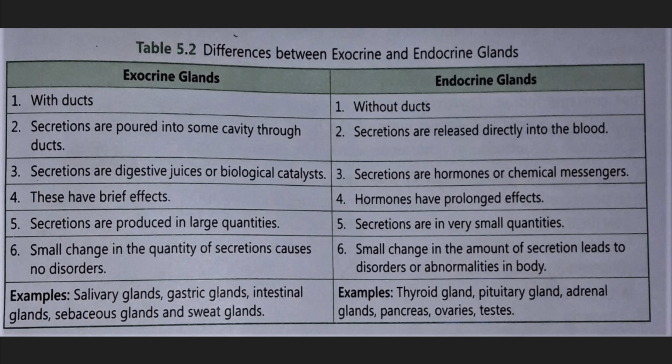One more thing I want to tell you is that one gland acts in both ways, as an exocrine gland and an endocrine gland, according to the requirement. That one is called the heterocrine gland, and the example is the pancreas. The pancreas is known as the heterocrine gland because it behaves in both ways. As an exocrine gland, it releases enzymes during the digestion process, and as an endocrine gland, it releases insulin and glucagon for the blood sugar level. We will talk in detail when we study the pancreas.